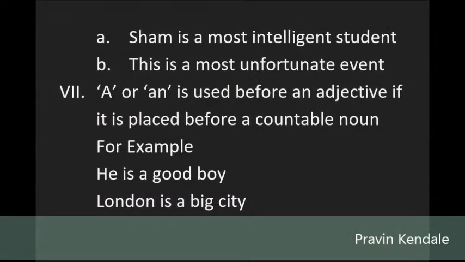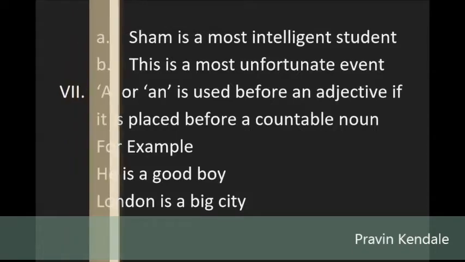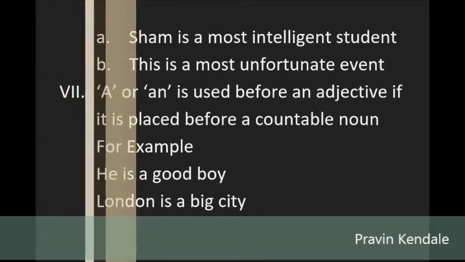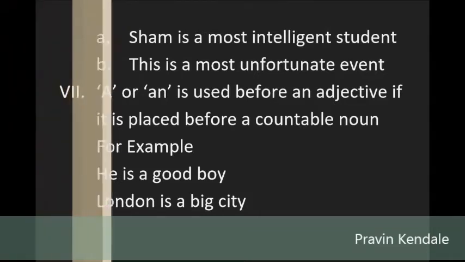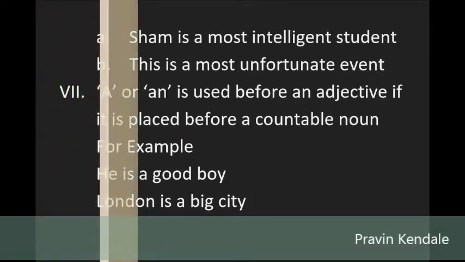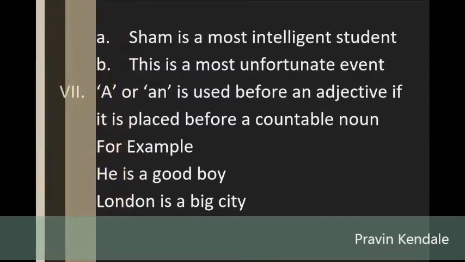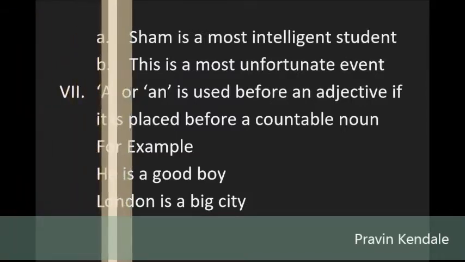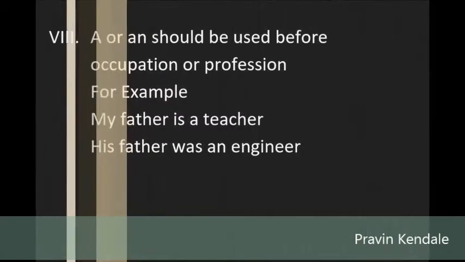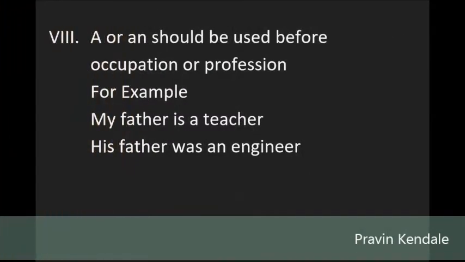7. A or an is used before an adjective if it is placed before a countable noun. For example, he is a good boy. London is a big city. 8. A or an should be used before occupation or profession. For example, my father is a teacher. His father was an engineer.